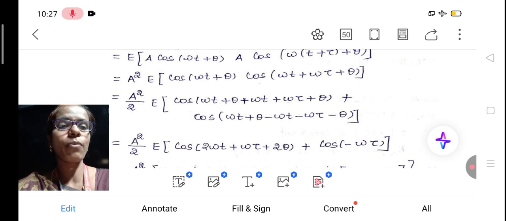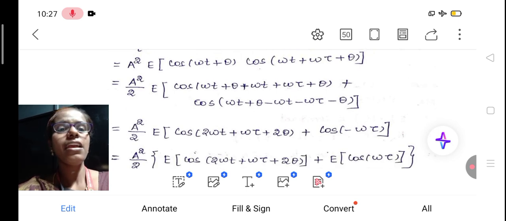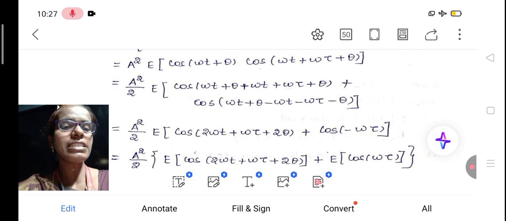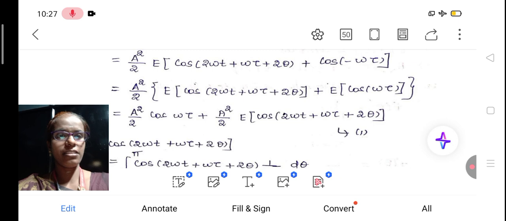Just multiply the omega inside the bracket. Then it is of the form cos A cos B. So cos A cos B is cos of A plus B plus cos of A minus B, and you just find cos of omega t plus omega t is 2 omega t plus omega tau plus 2 theta. Plus, in the second case all the terms are cancelled except minus omega tau. That's why we have that term here.